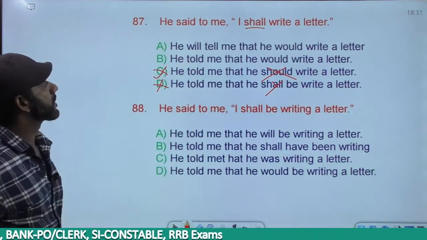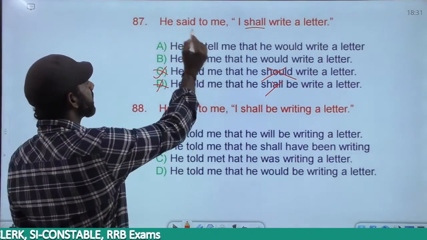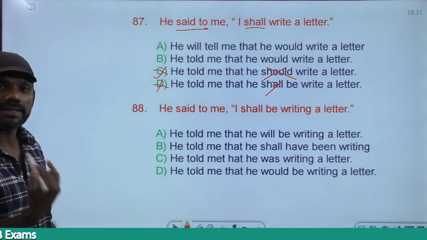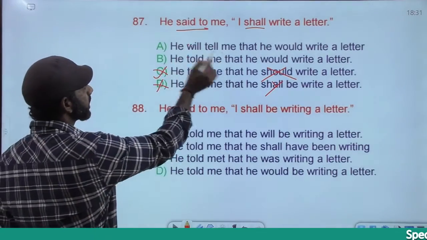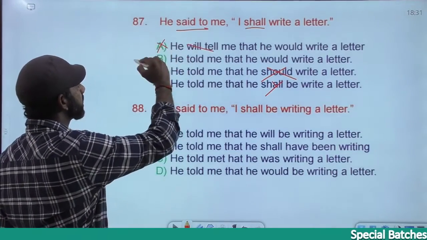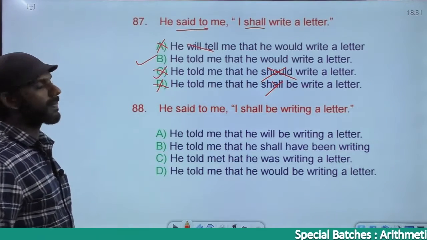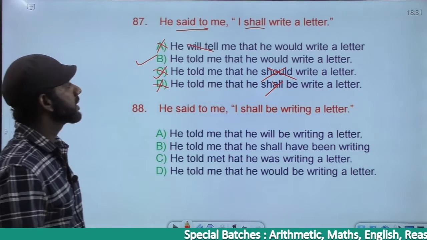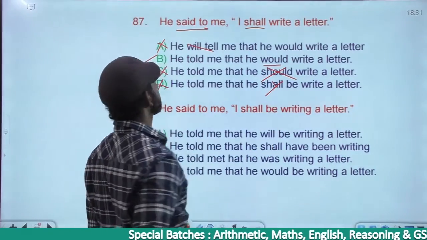Now we have only two options left. The reporting verb here is said to, past tense. We cannot change or we should not change the tense of the reporting verb. Based on that, will tell, future tense, option A is gone, the answer is B. Come to B. He told me that he would write a letter. Shall becomes would, the answer must be B.